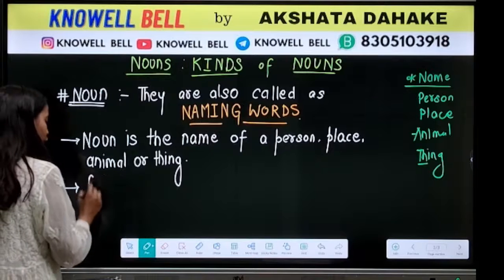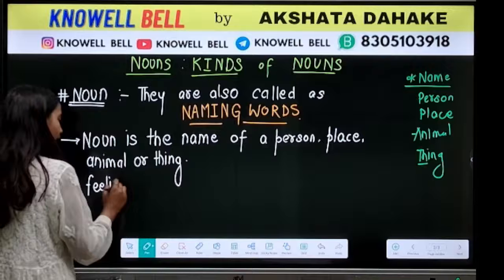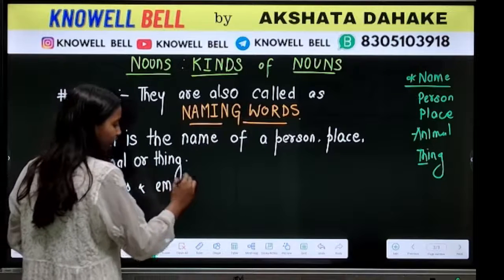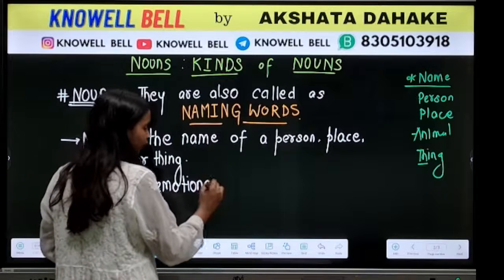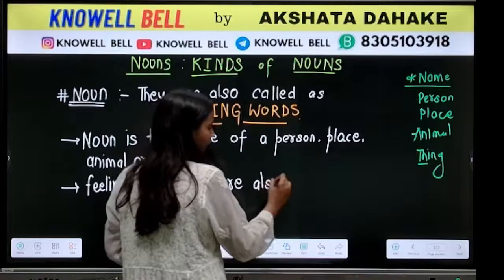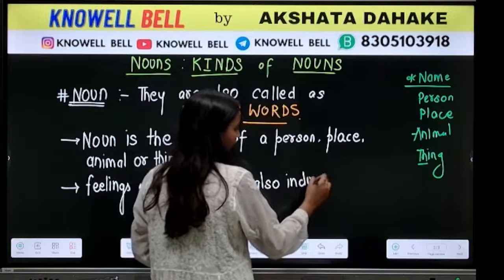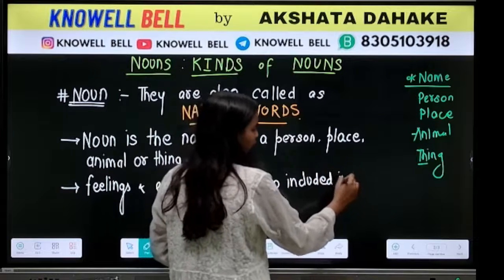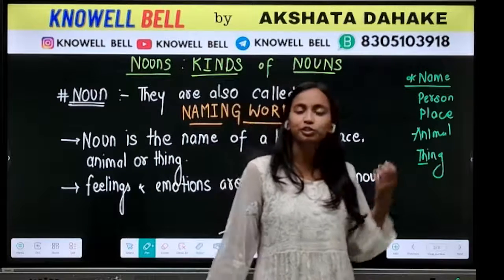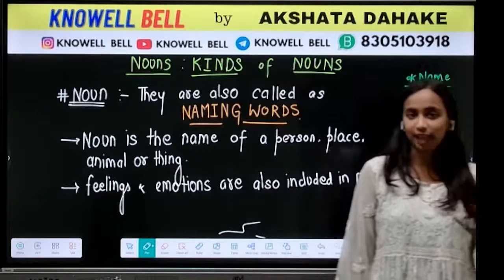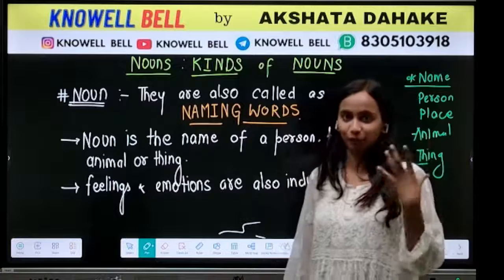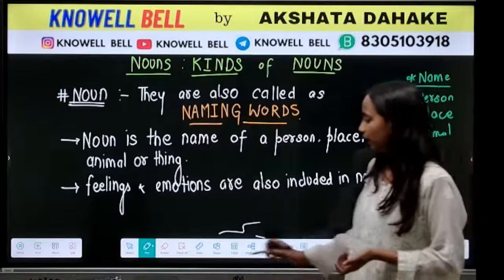Essentially, feelings and emotions. हमारी जो feelings होते हैं, emotions होते हैं, they are also included under noun. So what else is included in nouns? The names of feelings and emotions, such as happy, sad, or grief. The names of feelings and emotions are also included in nouns.